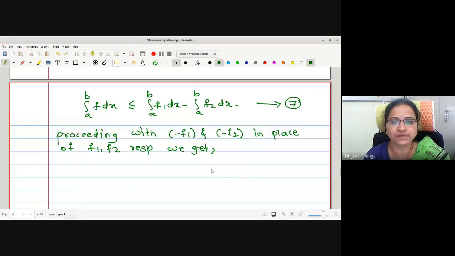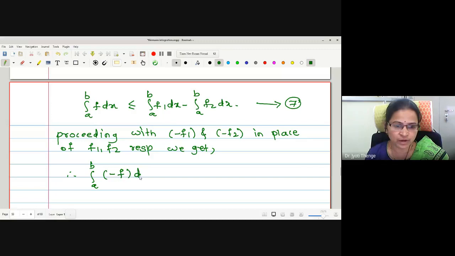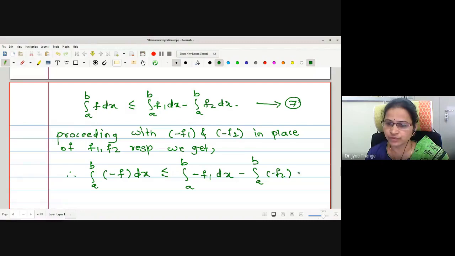Okay, what will happen if I replace f1 and f2 by minus f1 and minus f2? f will get replaced by minus f automatically. Therefore, we will replace f1 and f2 by minus f1 and minus f2. Therefore, I will write minus f dx less than or equal to minus f1 dx from a to b minus f2 dx.